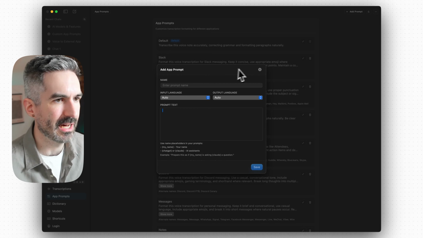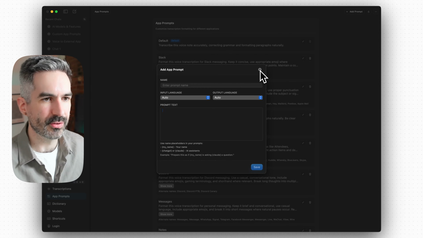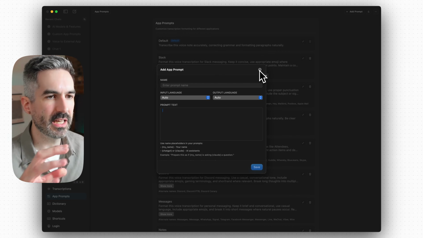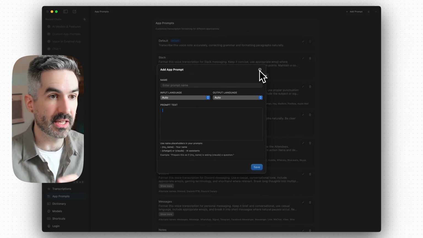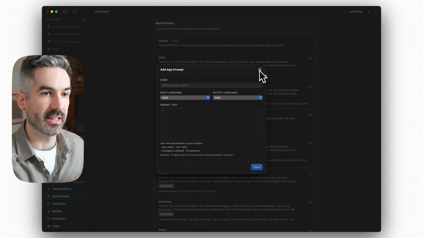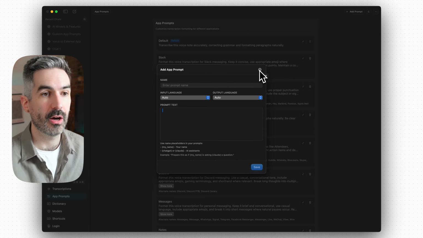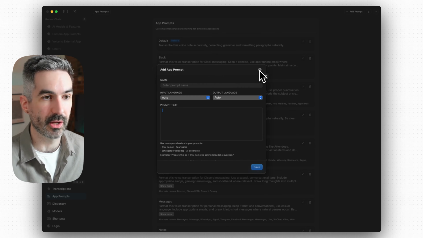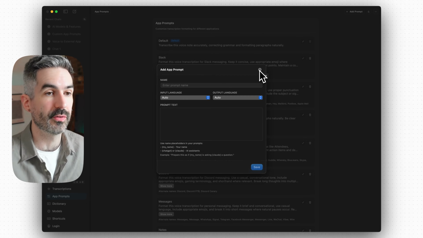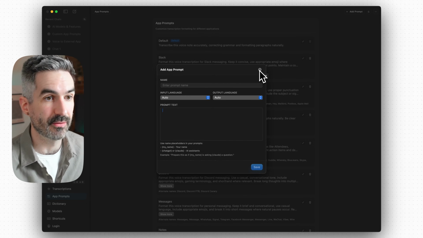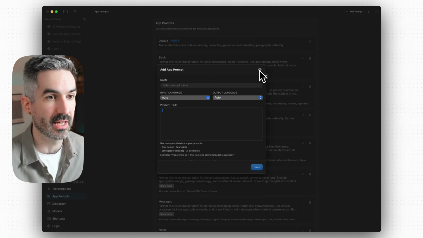So adding an app prompt is quite useful because it tells me how I'm going to be engaging with separate apps with my voice. But the journey here might be to get the user to value quickly with an app, and then once they've engaged with that app, to help them turn that into a custom prompt by saying, oh, you engaged in the app in that way with your voice. Why don't we create a custom prompt so that you can do that over and over again without having to say it every time, or without having to just do the same thing every time.